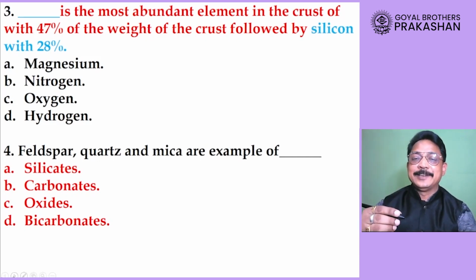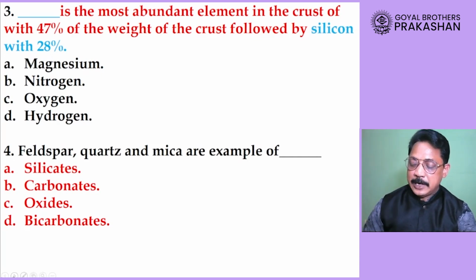And dear student, here answer is of course oxygen. So oxygen is the most abundant element in the crust of the earth and Earth's 47% is made up of oxygen.